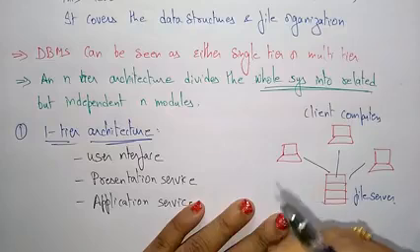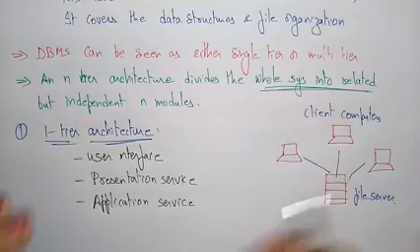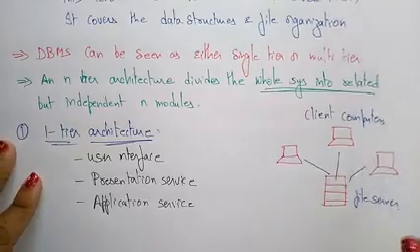Mostly one-tier architecture is used in places where you are not supposed to change the data frequently and where there are no multiple users accessing the system. In those cases you can go for one-tier architecture.